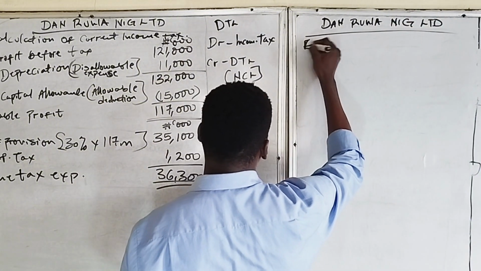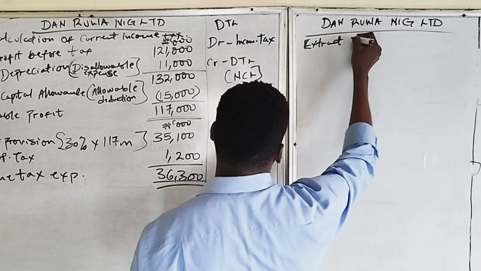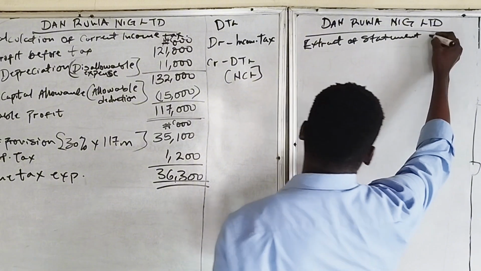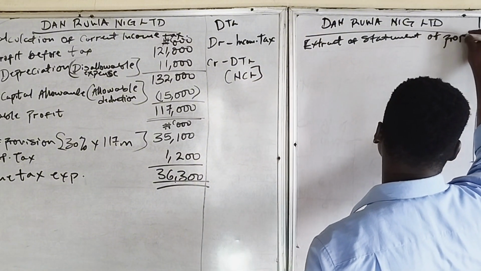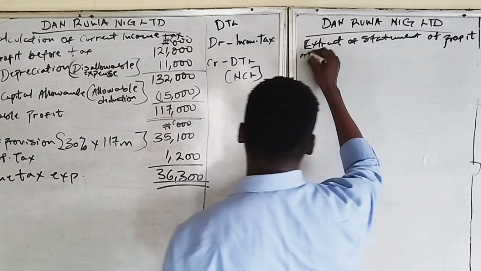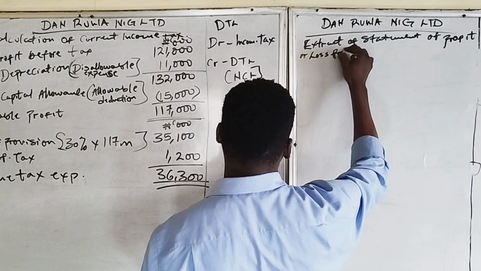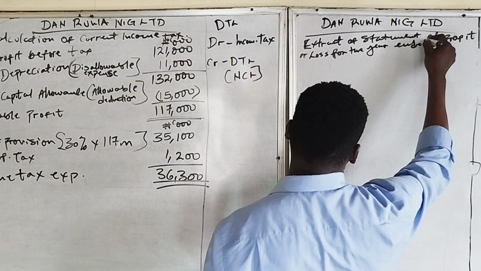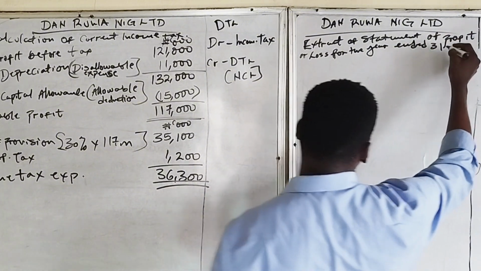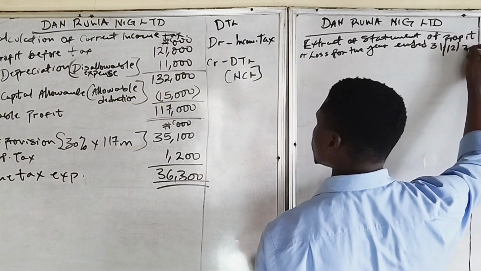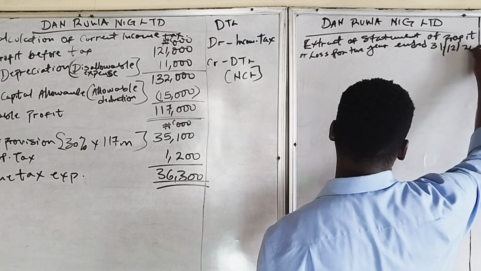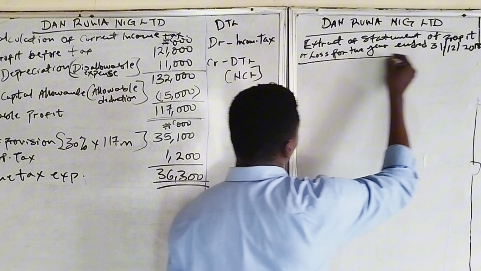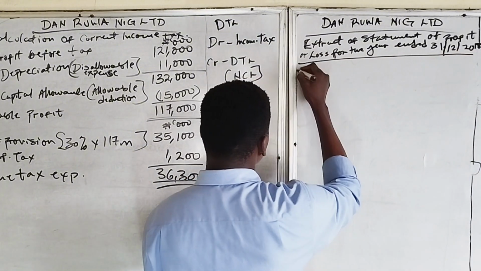They have extract statement of profit or loss for the year ended 31st 12 2018. So that's that.